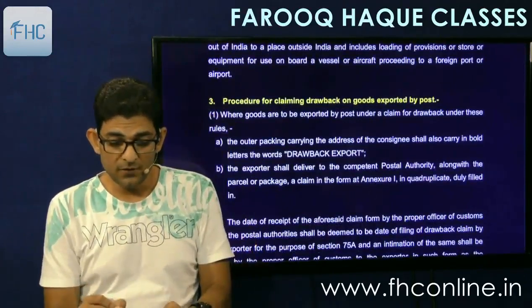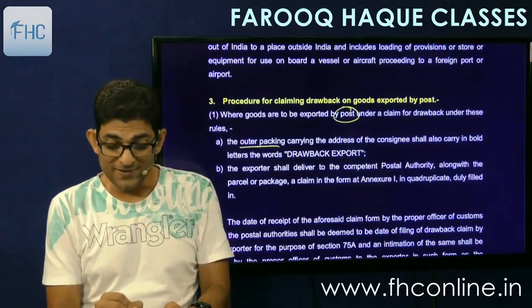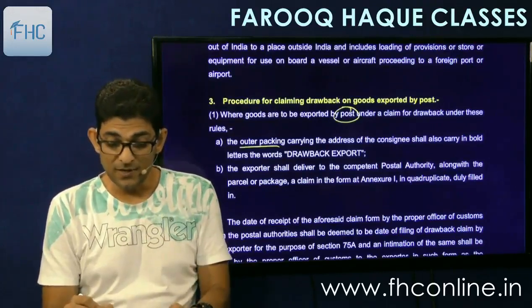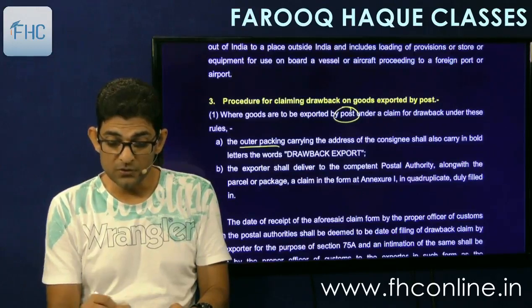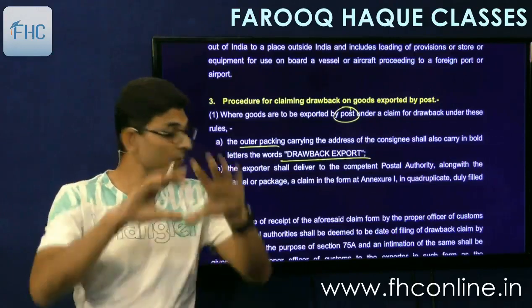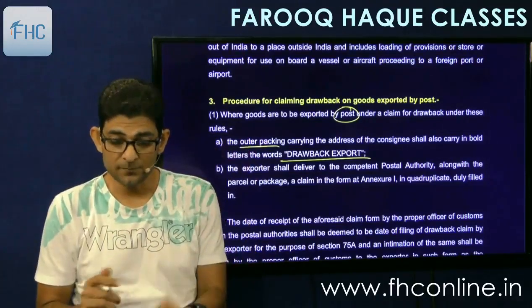So it says, where goods are to be exported by post under claim of drawback under these rules, the outer packing, see the complete procedure is given, the outer packing carrying the address of the consignee shall also carry in bold letters the words drawback export. So you have to write this on the packet. So if you are exporting a box, you have to write this on the box, drawback export.